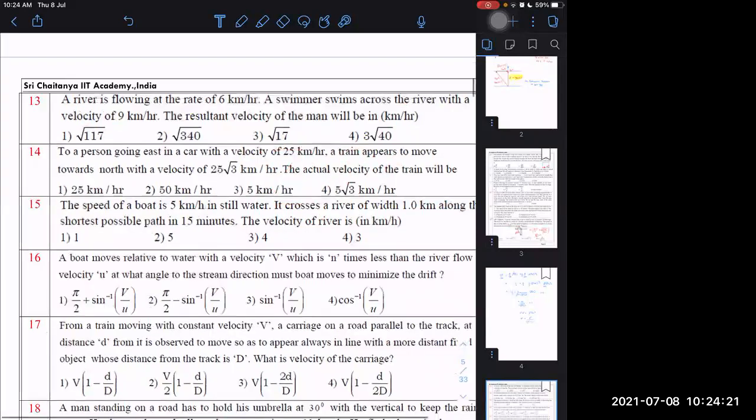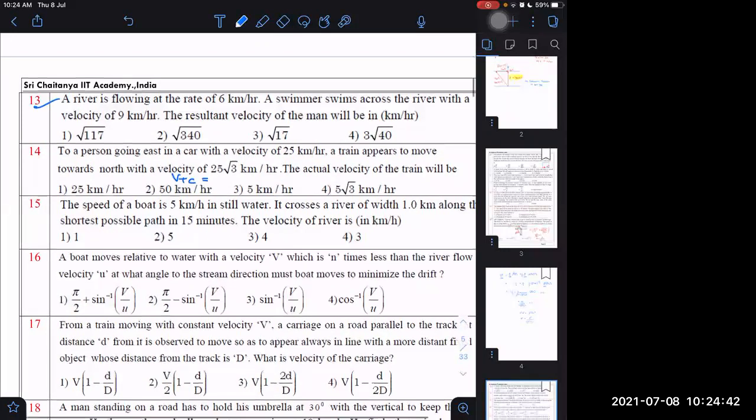Next question. To a person going east in the car with velocity of 25 km per hour, the train appears to move towards north. What does it mean, train appears to move towards north? To a person going towards east, how will you write it? It means Vtc, velocity of train with respect to car, is given towards north. Towards north means I should write 25 root 3 j cap.